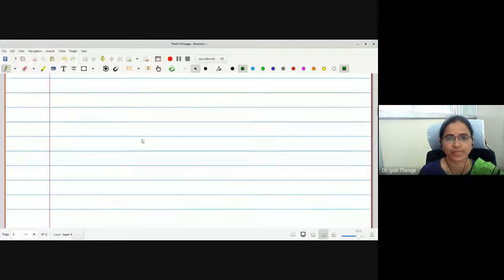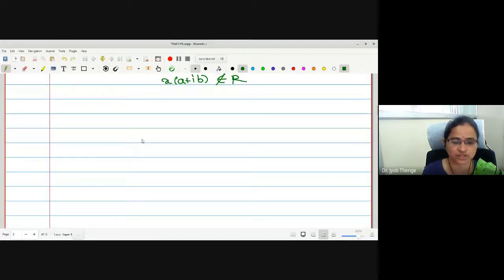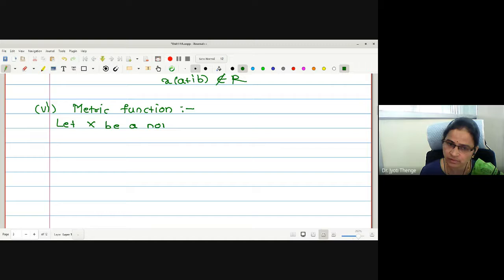Okay. Now let me go to the metric space definition, because our aim is to go towards metric spaces. All the rest of the definitions we have covered already: continuity, closed set, open set, etc. Let us try to understand what a metric function is. Let me write the definition first. Let X be a non-empty set.